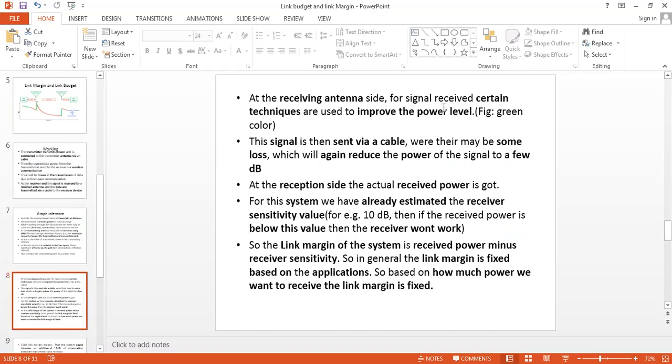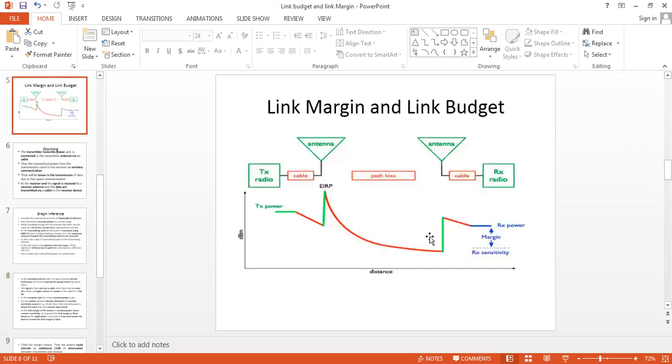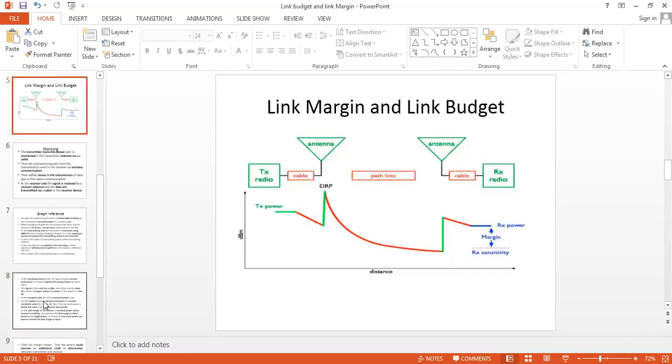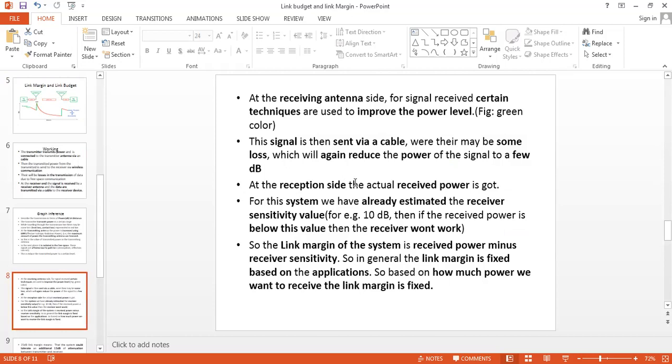At the receiver side, certain techniques are used to improve the signal power, as I told you here. Then at the reception end, the power suffers loss again. So this is what I told you before, and that is what is written here. At the reception side, the actual power is obtained.